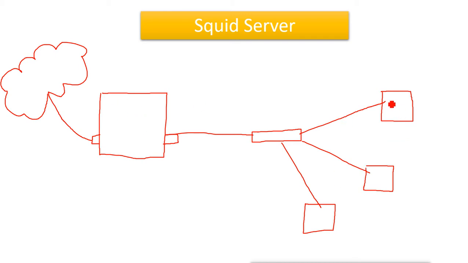If any client machine wants to access any website or web application, it sends the request to the proxy server, and the proxy server goes to the internet on behalf of this client, gets the data from the web server, and provides that data to the host. Then the host accesses it.